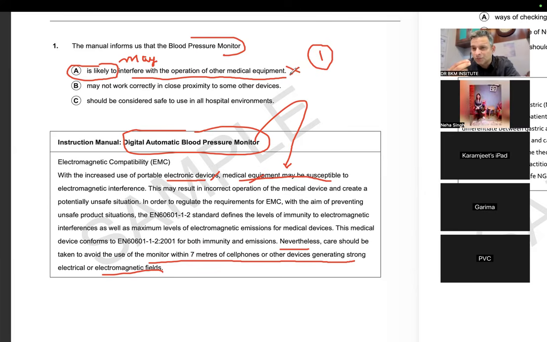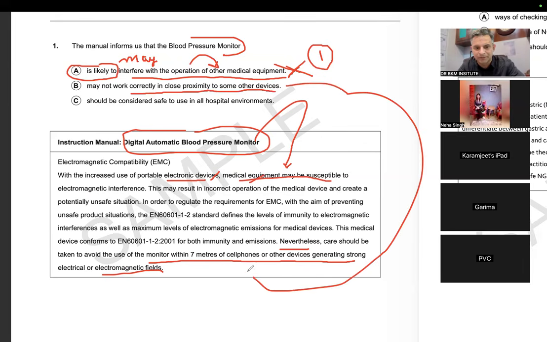So this is the first small incident where we learn how to do OET reading. Blood pressure monitor interferes with other medical equipment? No. It itself is a medical equipment which gets interfered. So this is oppositely given. Blood pressure meter may not work correctly in the close proximity of some other device. That was the whole topic, that you have to keep 7 meters away, otherwise incorrect operation. That means they may not work correctly, incorrect operation of the medical device.